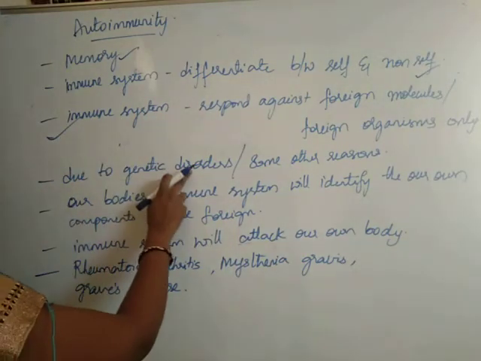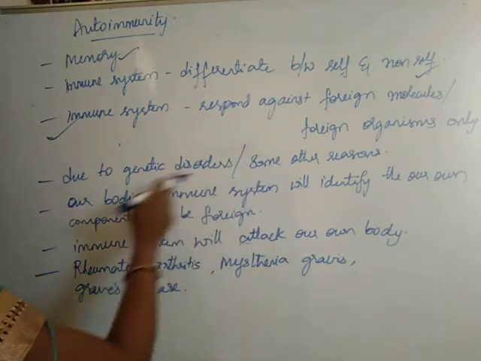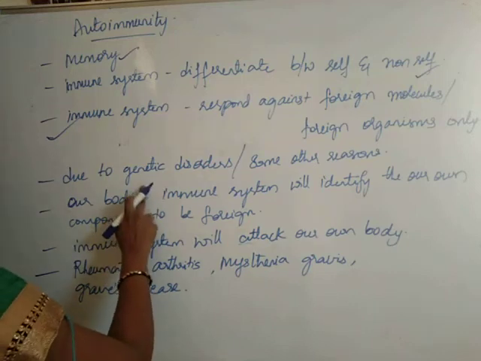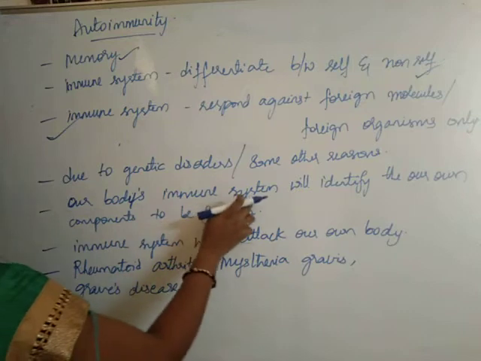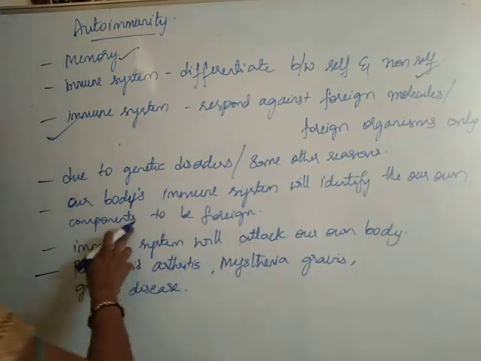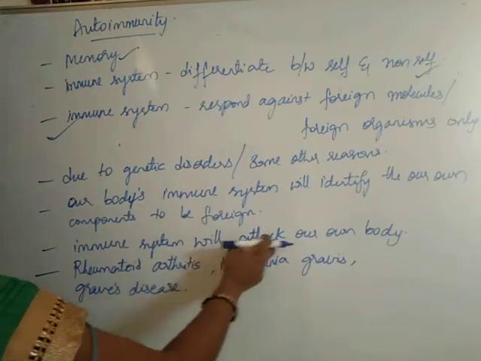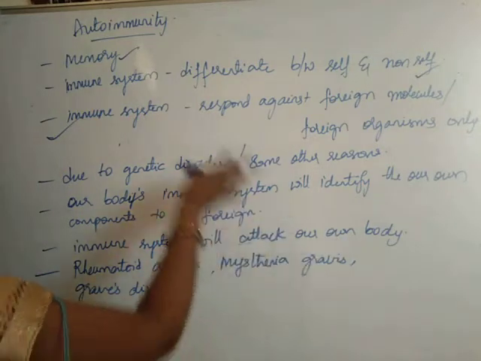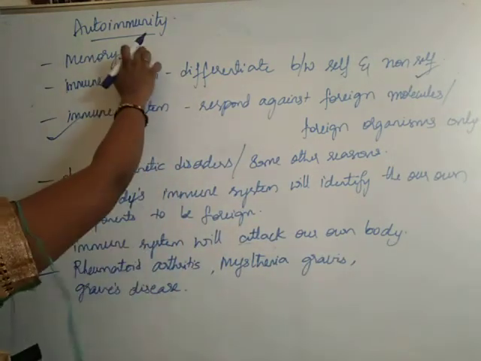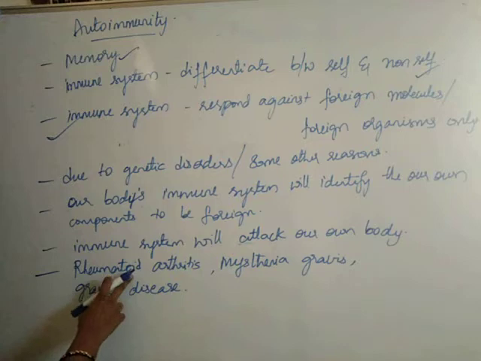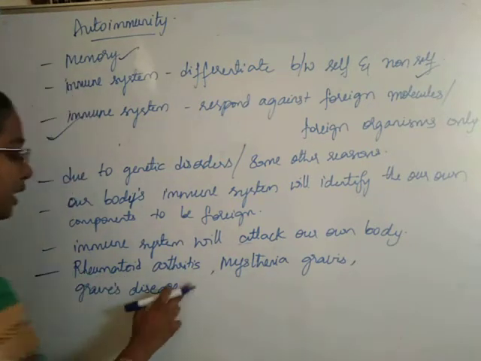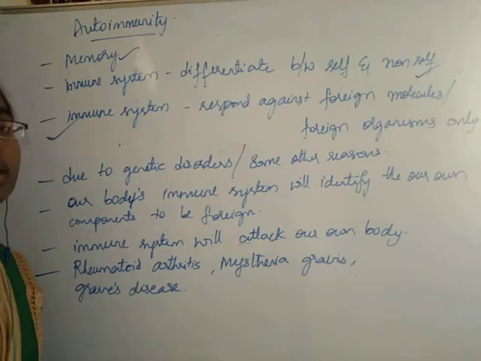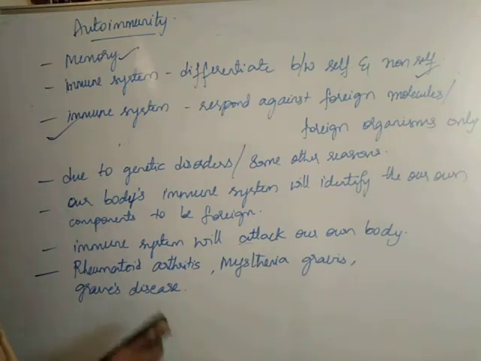But due to genetic disorders or some other reasons, our body's immune system will identify our own components to be foreign and attack our own body, resulting in disorders. That is autoimmunity. Examples of autoimmune disorders are rheumatoid arthritis, myasthenia gravis, Graves' disease. Okay, so this is all about autoimmunity, students.